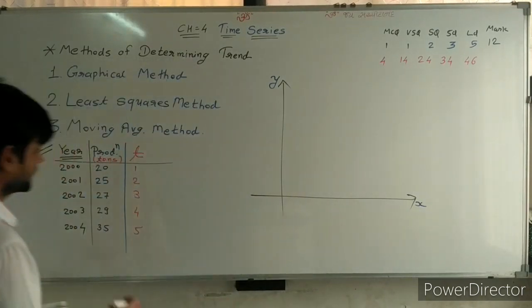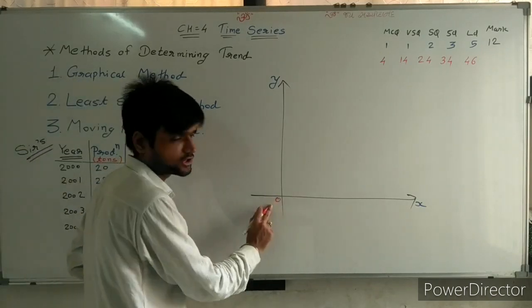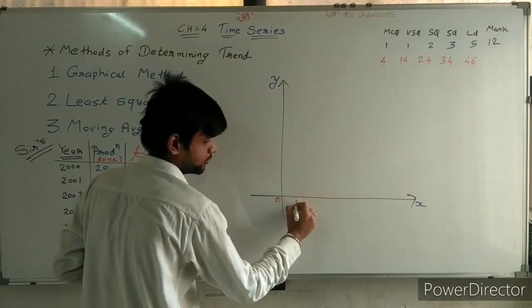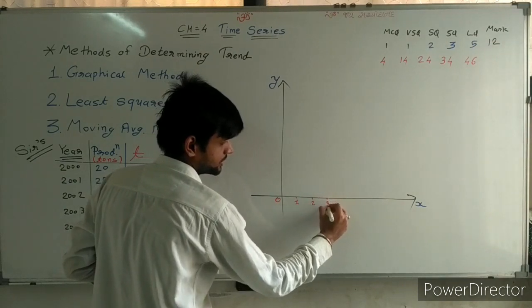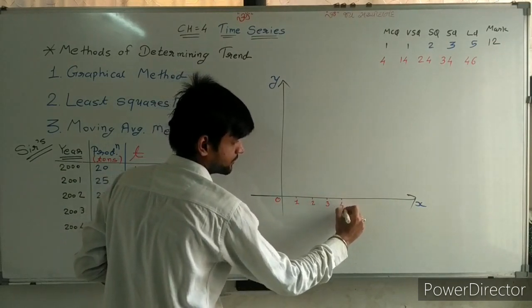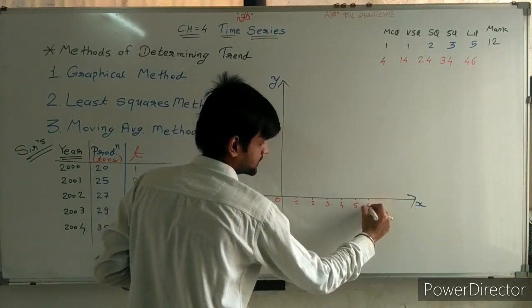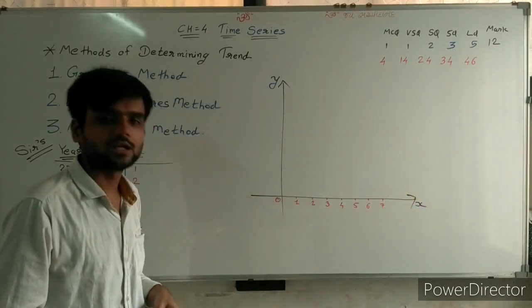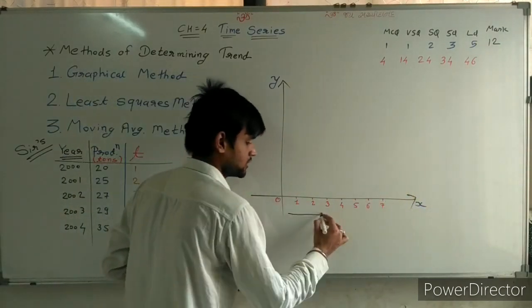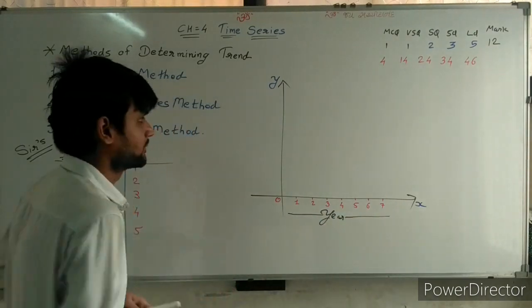Now, writing time, suppose starting from 0: 1, 2, 3, 4, 5, 6, 7, whatever is there. Here the information given is production.